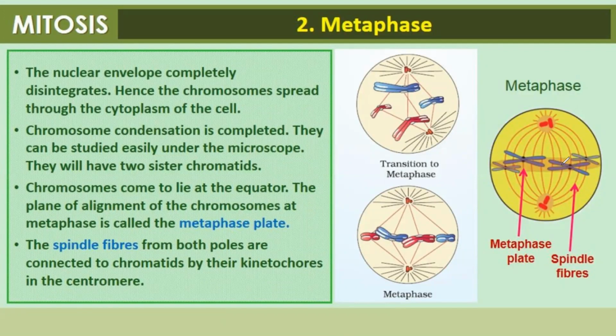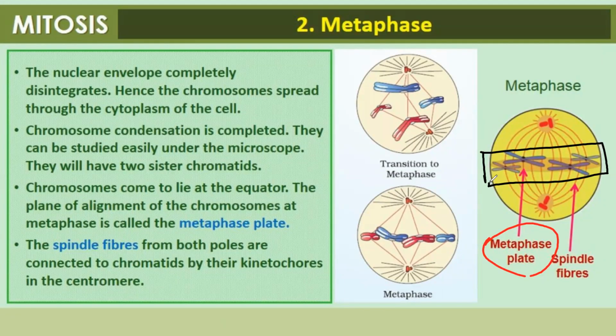The next phase after prophase in mitosis is metaphase. During this phase, as you can see, it forms a plate-like structure. That's why sometimes we say it's the metaphase plate. Here you can see the metaphase structure. The nuclear envelope completely disintegrates. The nuclear membrane will completely disappear in metaphase. Hence the chromosomes spread through the cytoplasm of the cell, so chromosomes are free in the cytoplasm.